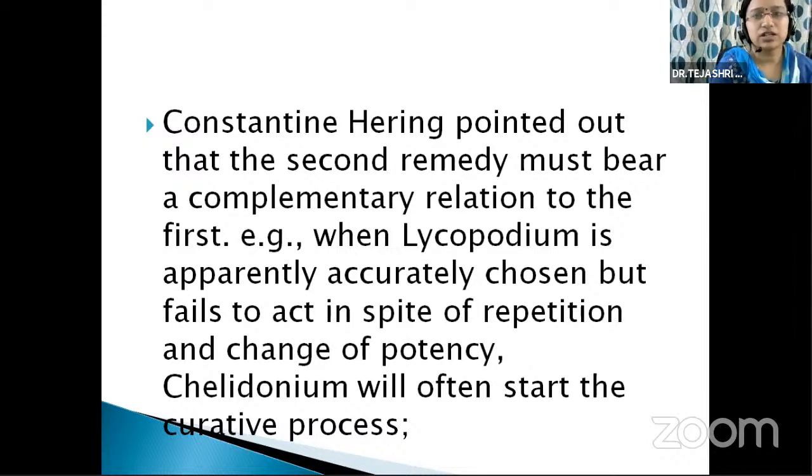Means after selection of lycopodium as a simillimum, we have to repeat the remedy, we have changed the potency, but the patient is not improving, is not going to state of cure. Then what we have to do, we have to give him a chelidonium, which will often start the curative process.